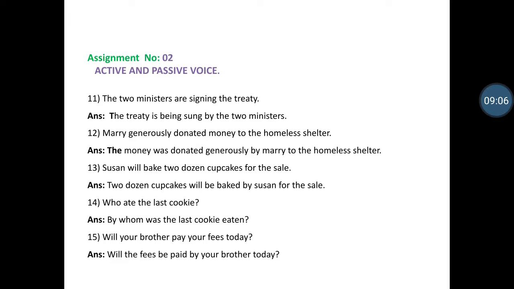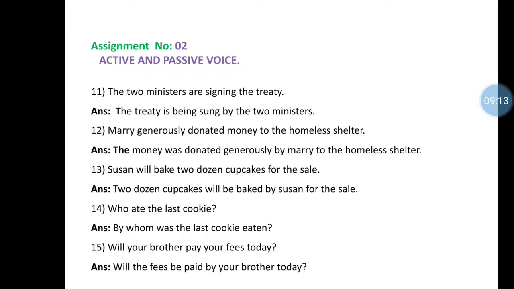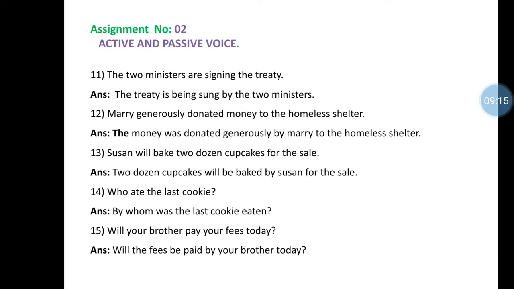The money was donated generously by Mary to the homeless shelter. Susan will bake 2 dozen cupcakes for the sale. Will bake is simple future tense, so will be baked. Two dozen cupcakes will be baked by Susan for the sale.